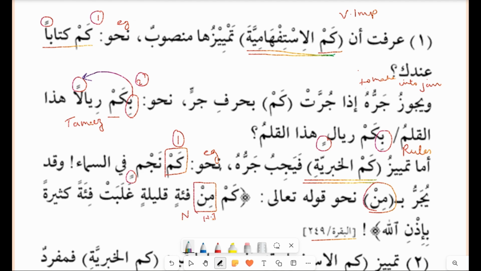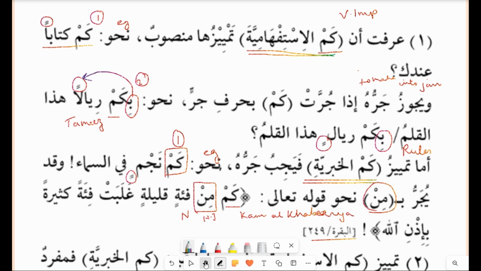I will write the initials, and this kam is kam al khabariya. So this is actually the recognition point when it comes with a jar in between the noun and when it makes the noun into jar case. So these two examples you can learn, and the rule will be easy for you.